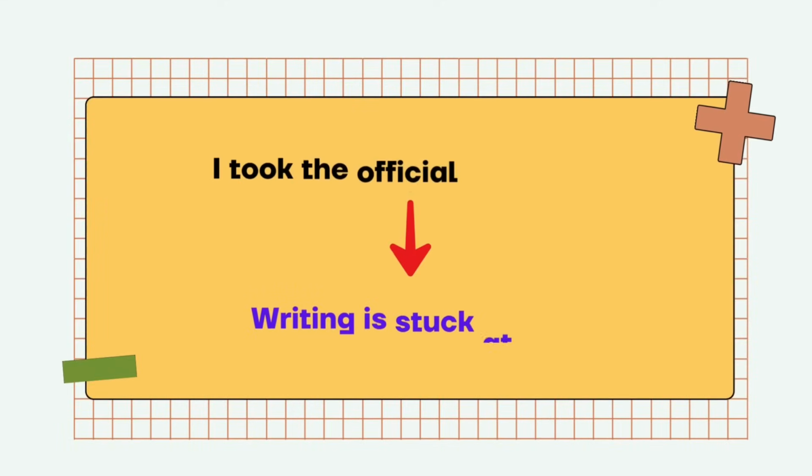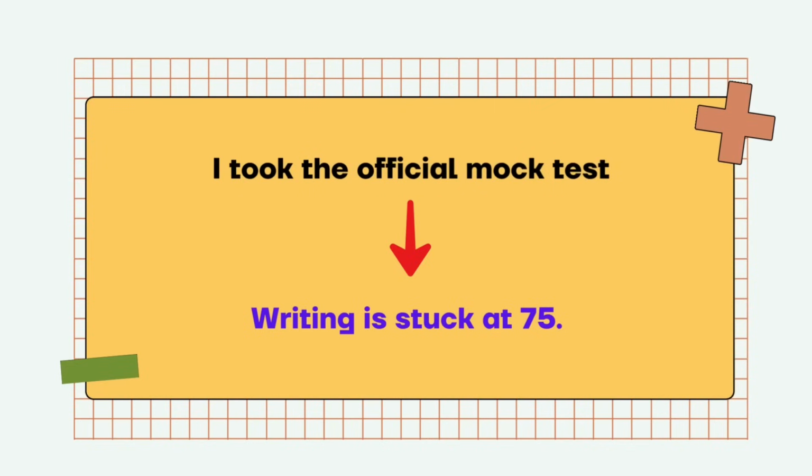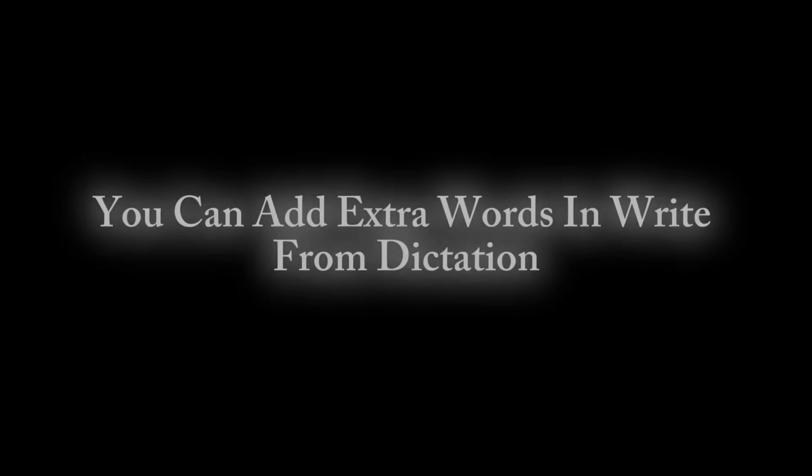I took the official mock test. Writing is stuck at 75. No matter what I do, writing is not increasing. I thought it was from dictation. I added extra words, so I removed the extra words and wrote exactly as it is. Still writing is stuck at 75. By the way, another quick update, you can add extra words and write from dictation. That shouldn't be a problem. I'll soon make a new video on the same.